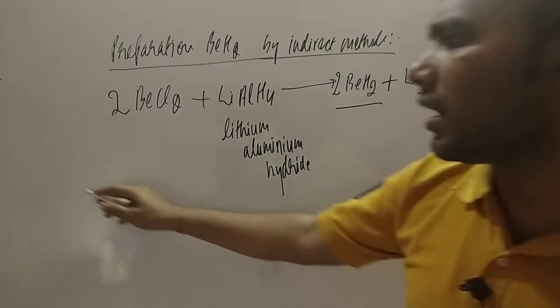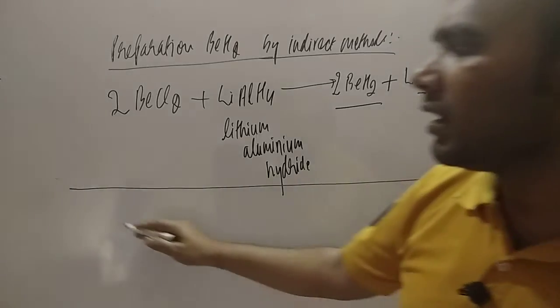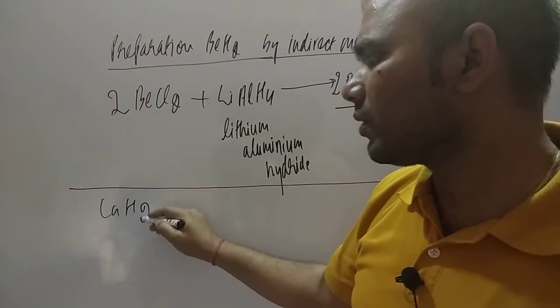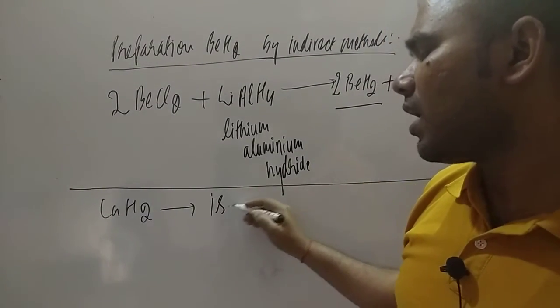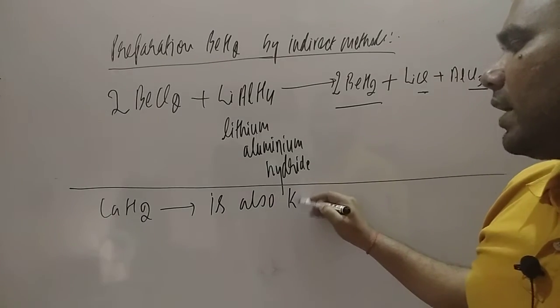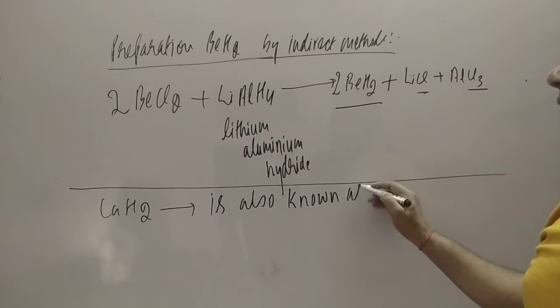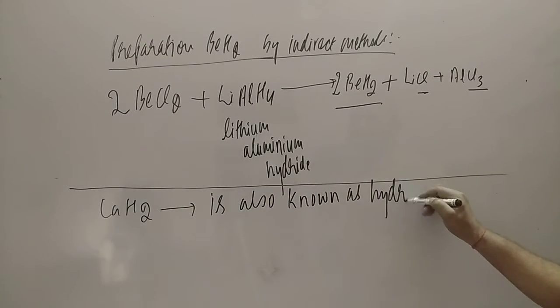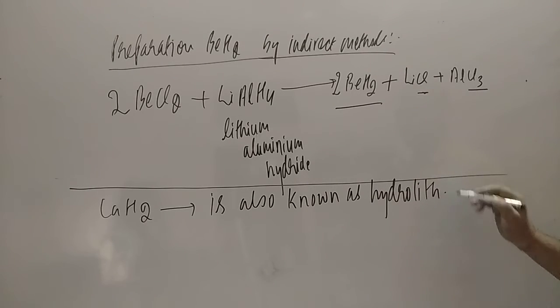Now student, another point which we have to keep in mind is that CaH2, calcium hydride, is also known as hydrolith. This is known as hydrolith. And why is it known as hydrolith? Because with the help of this we are going to prepare hydrogen, student.